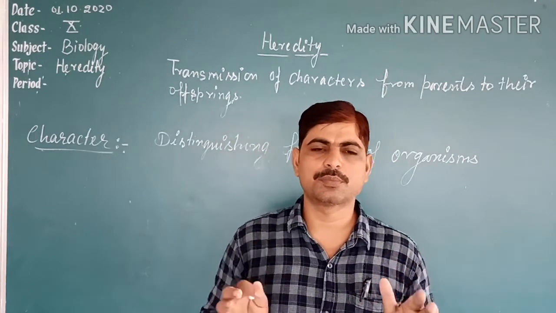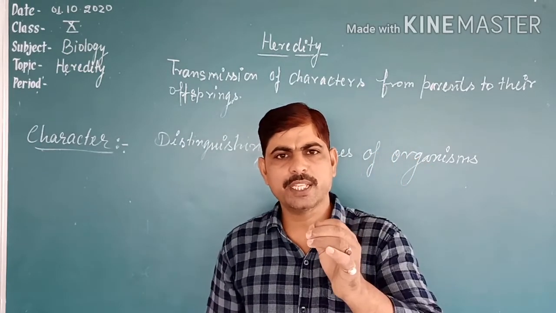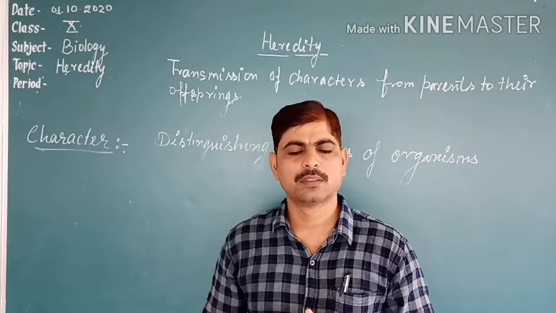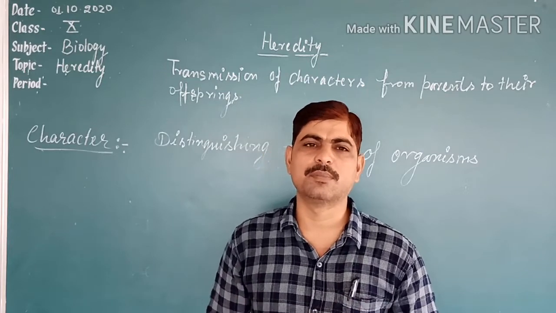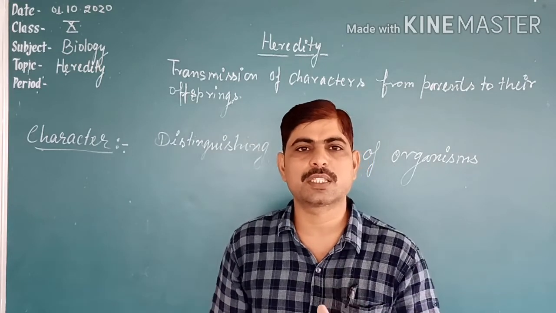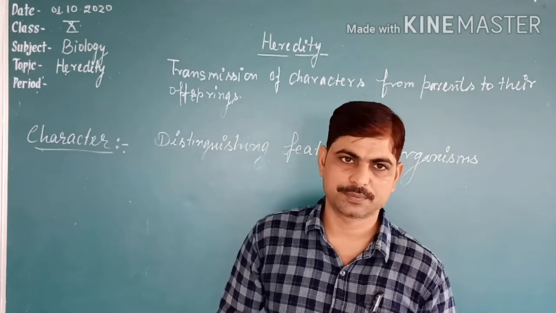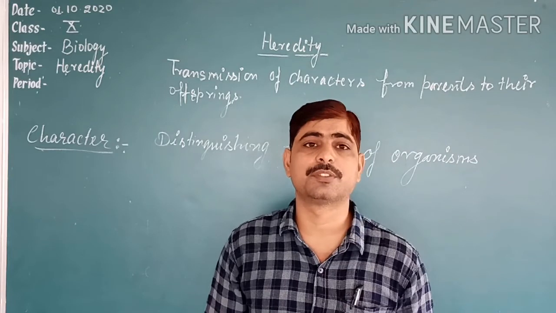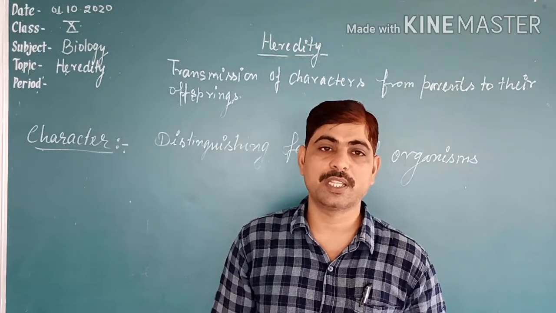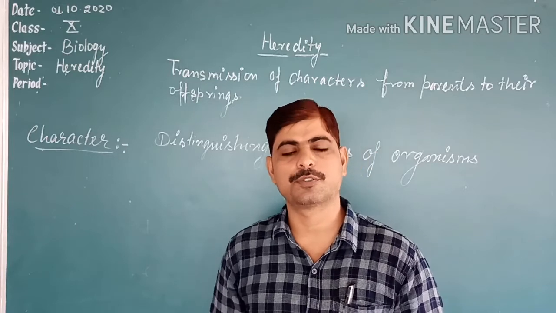If you observe the sugarcane field, you will find that only a very small number of differences are visible. The rest of the plants are mostly similar. Why? They have mostly similar characters because they reproduce asexually. Only one parent contributes the characters, but they will still have some differences. In sexual reproduction, there is more chance of variation. Why? Because two parents contribute to the characters in the offspring.